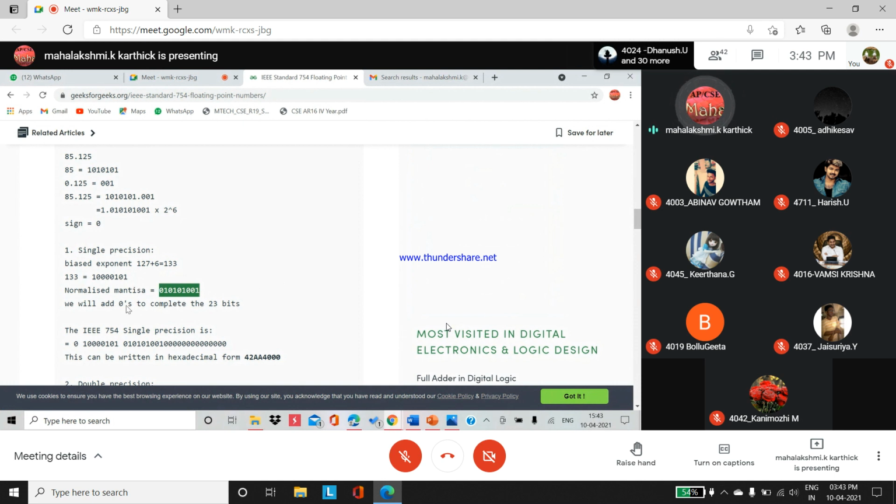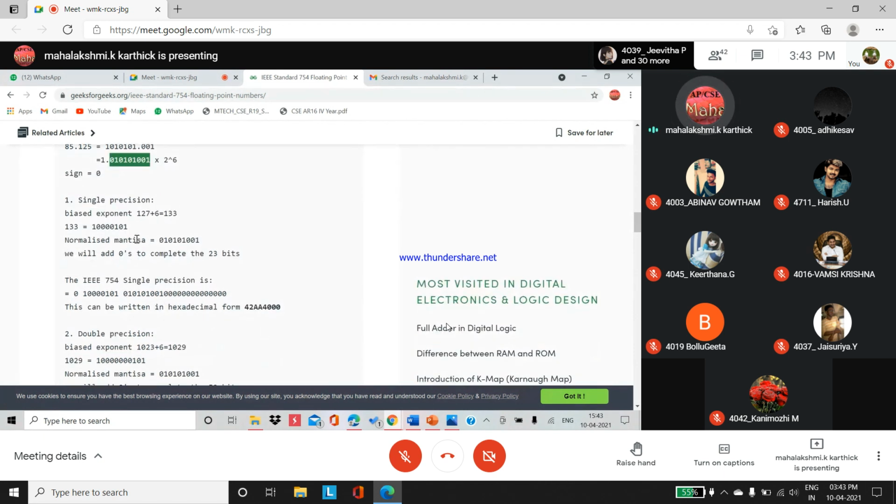Any doubt with single precision, students? How to convert a given decimal number to its binary form, then noting its sign, then biasing. Biasing is very simple. Focus on the exponent for biasing. You have to add the bias value to the exponent value. That value has to be converted to its binary form. This is the exponent field's value. For the fractional value, the point from the previous scientific notation, the value after the point is the normalized mantissa value. The remaining all you have to place with 0. Any doubt with single precision conversion?